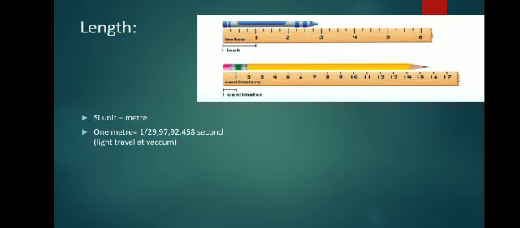One meter is the distance travelled by light through vacuum in 1 by 29,97,92,458 second. When we divide by that 1 second, whatever value we get, that is what we call 1 meter.